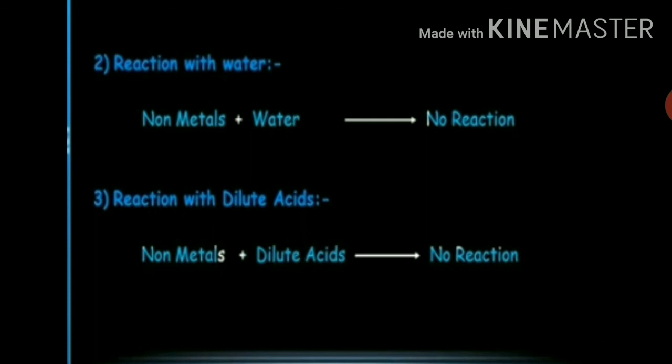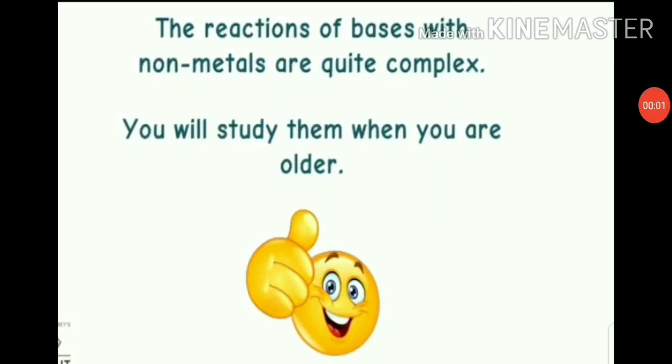This shows that sulfur and carbon nonmetals do not react with dilute acids. Some nonmetals react with bases like sodium hydroxide, but no hydrogen gas is produced. These reactions of nonmetals with bases are complex, and you will study them in higher classes.